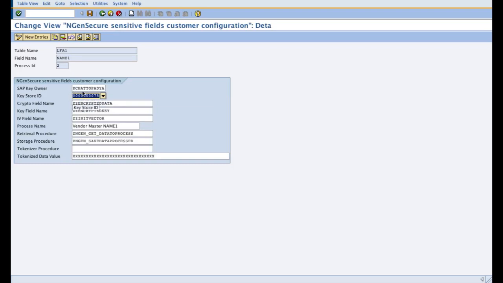So I am going to cover how to get these values in a bit, but you need to configure all of this against the sensitive field name and the table name and save the record.